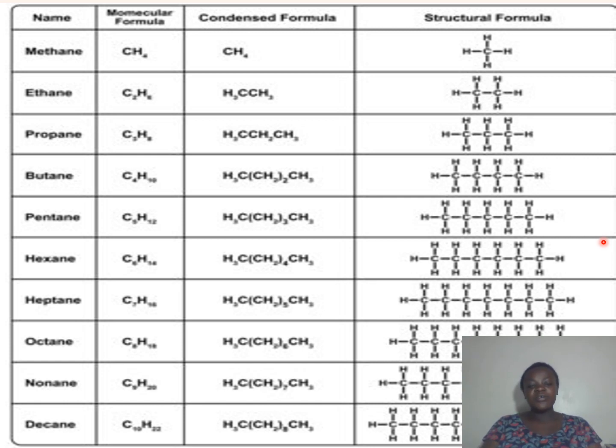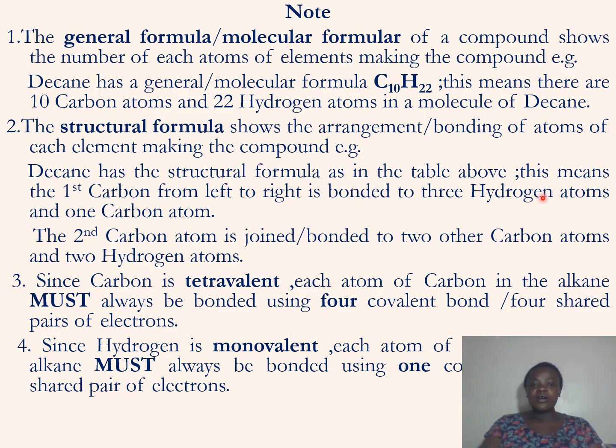So methane, ethane, you are required to know them as they follow each other, and maybe you can get an acronym or anything that will help you to remember them as they follow each other. So that is about alkanes. In the next lesson, we can still look at the general formula and the structural formula.